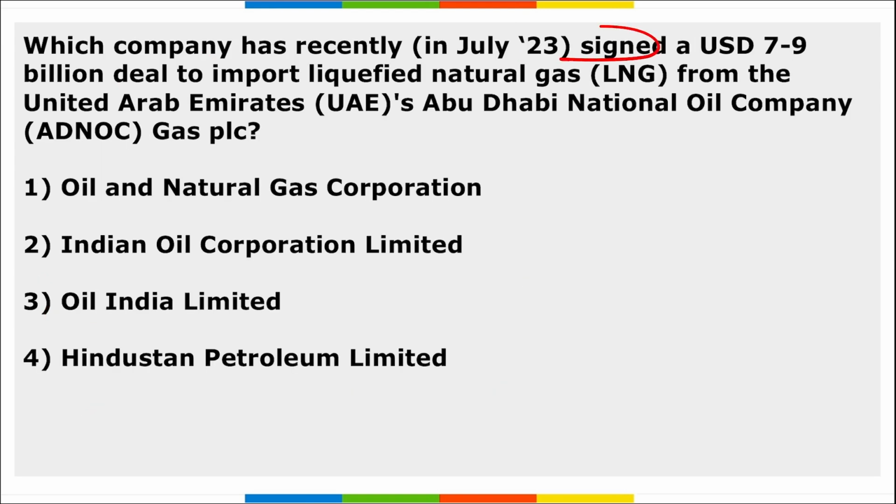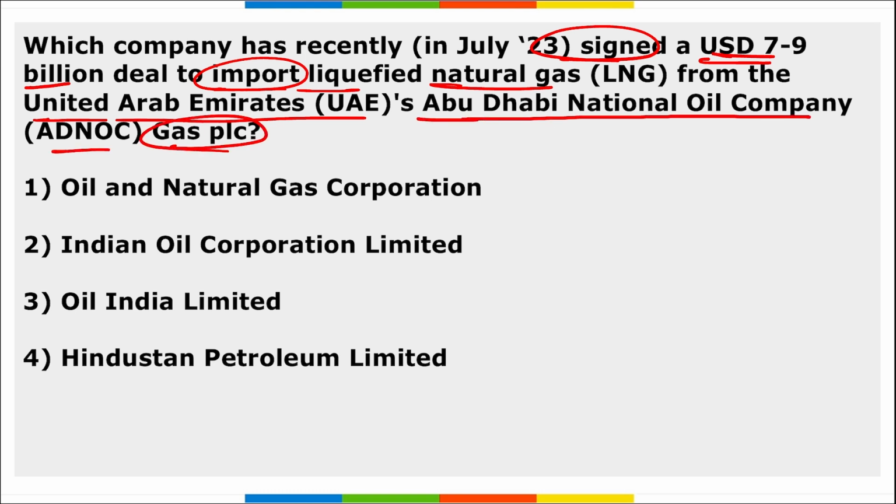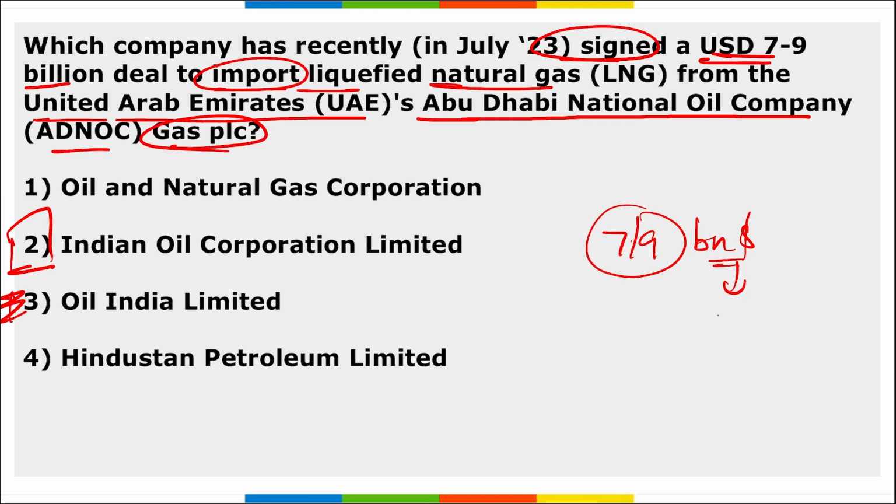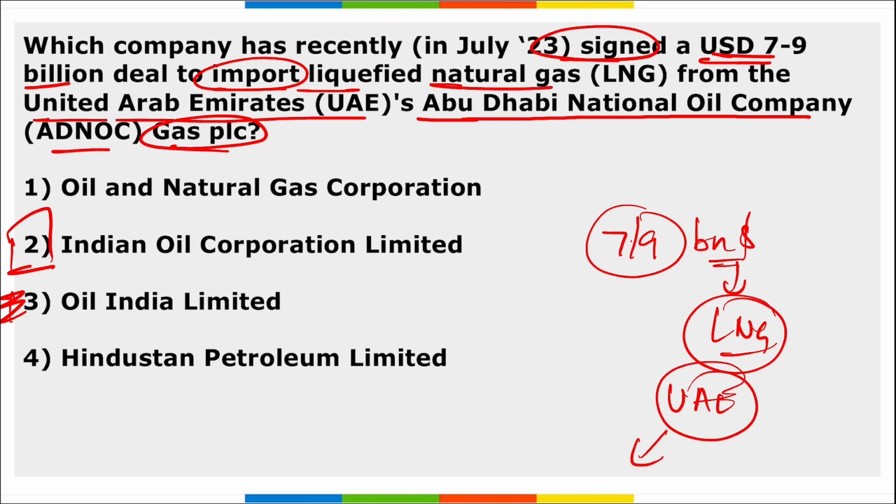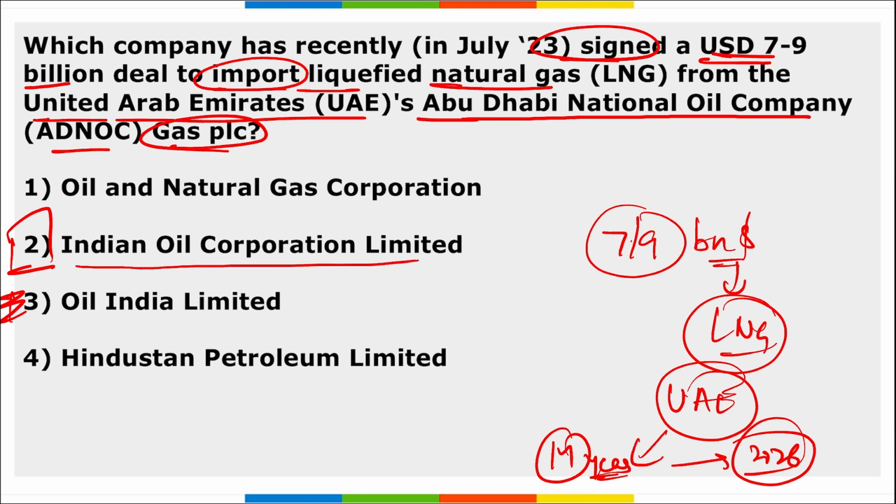Next, which company recently signed a 7 to 9 billion dollar deal to import liquefied natural gas from the UAE's Abu Dhabi National Oil Company Gas PLC? So which is it? It is your Indian Oil Company, right? It is your Indian Oil Corporation. They recently signed a $7 to $9 billion deal. Correct? It is to import LNG, that is liquefied natural gas, from the UAE company. Correct? And this deal is for the next 14 years. Correct? And this will begin in 2026. Right? So it is your Indian Oil Corporation Limited.